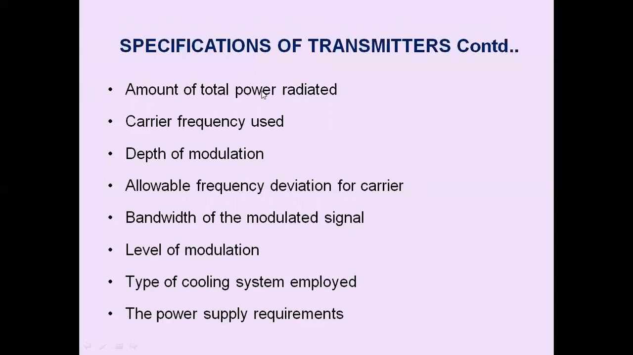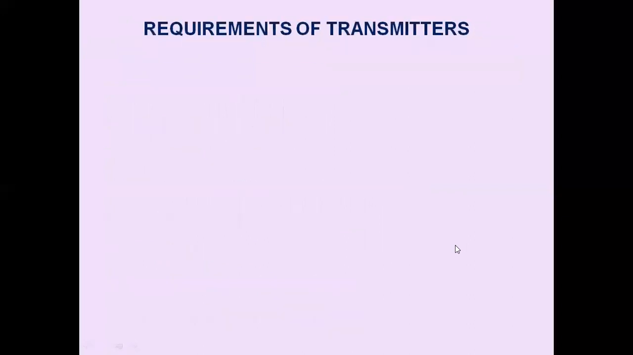How much power the transmitter is radiating, whether it is low power or medium power, how much is the carrier frequency, how much is the depth of modulation, what is the modulation index, how much frequency deviation we can allow for the carrier, how much is the bandwidth requirement for the modulated signal, whether it is a low level modulator or high level modulator, whether the cooling system is employed or not, whether it is water cooling or air conditioning, how much power supply it is taking. Based on this, transmitters are classified and specified.